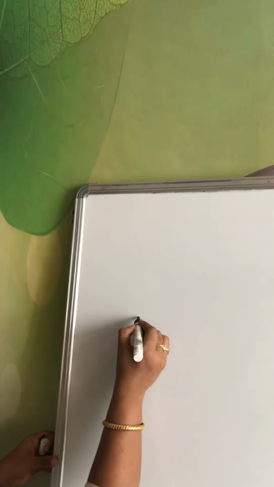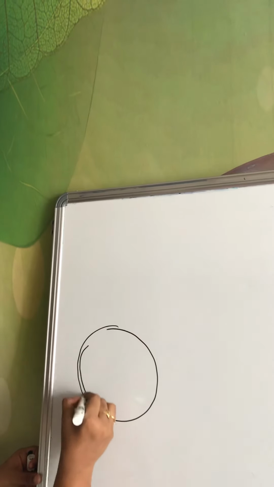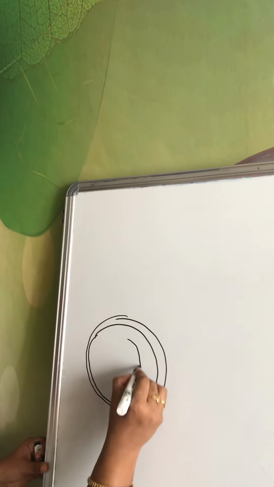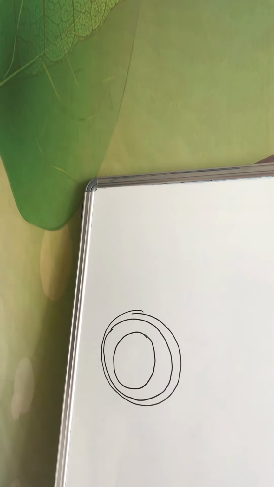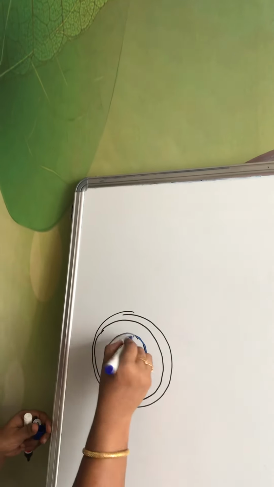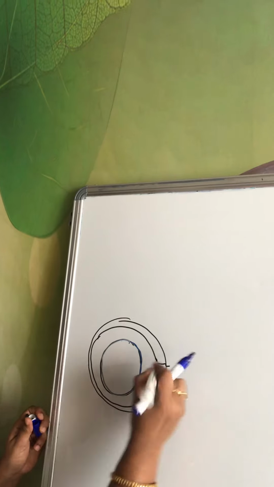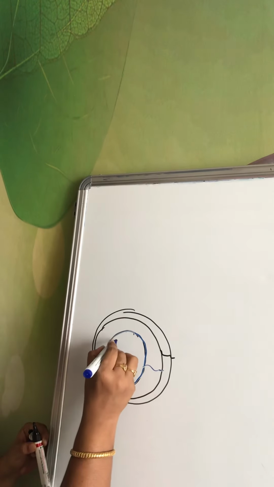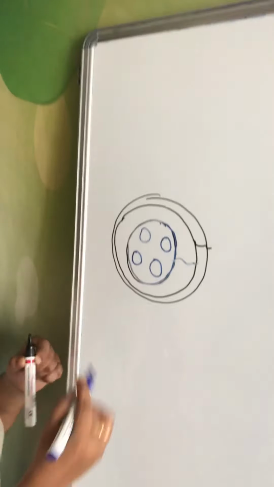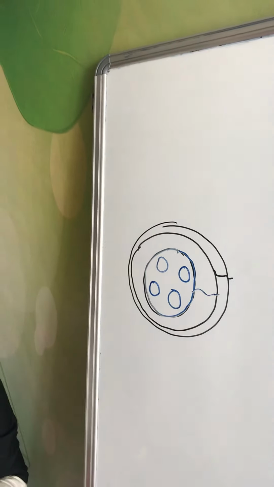If you take a TS of a plant, you have an outer layer which is the covering tissue, and inner to that you have a cortex. So this much part is cortex and this much part is epidermis. And inner to that, you all know that we have bundles of tissues which we have learnt as vascular tissues. I'm talking about the higher plants, the vascular plants. They have a special tissue which is called vascular tissue.